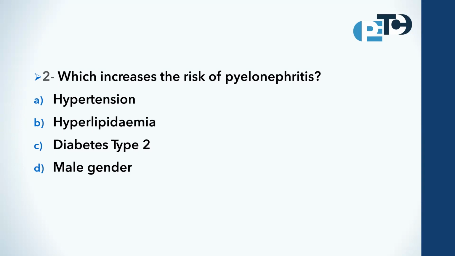However, diabetes type 2 is known to weaken the immune system and impair the body's ability to fight infections, making the kidney weaker and susceptible to infection. Therefore, the answer to this question is diabetes type 2. Please remember this question very well. It is one of the questions of the previous exams.